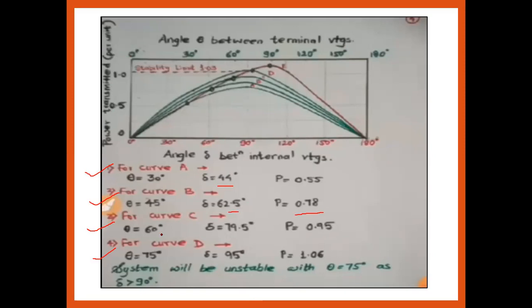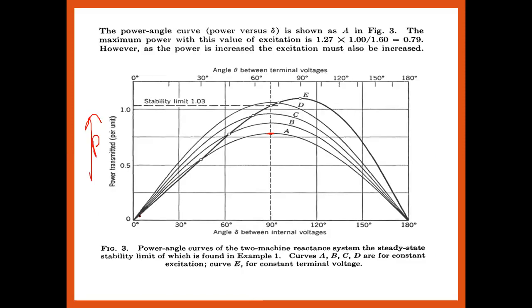Okay, so for the curve C, when theta is equal to 60 degrees, delta is 79.5 and the maximum power we are getting is 0.95. Now theta I had taken as 60, so in that case where is my delta going? Here we are considering the power flow diagram. Just take the example for that.